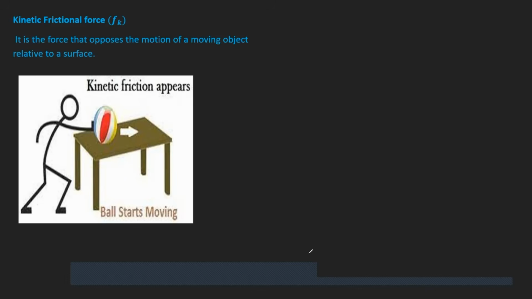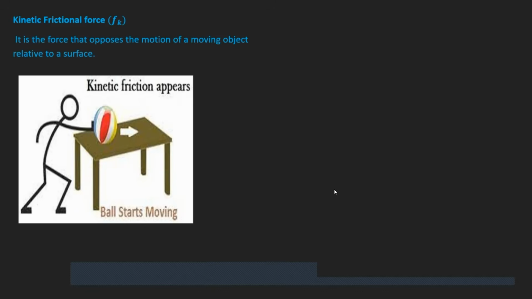I will use these words loosely today. When an object is moving, I will say friction, but in essence, I am saying kinetic friction. Even if I say kinetic friction or friction, I'm talking about the same thing, because in the context of what we're doing, we're dealing with objects that move. And when objects move, the only friction that acts on them is definitely going to be kinetic friction.